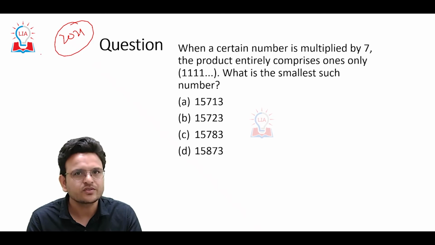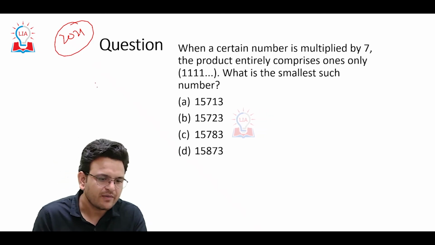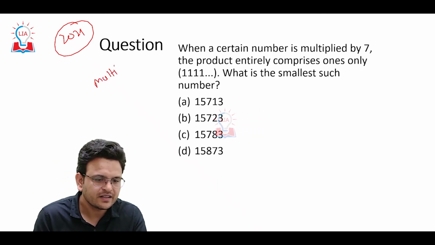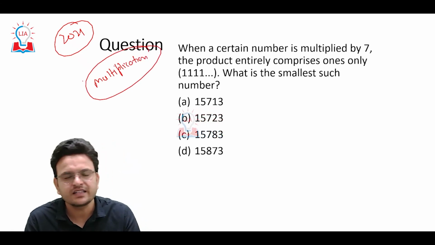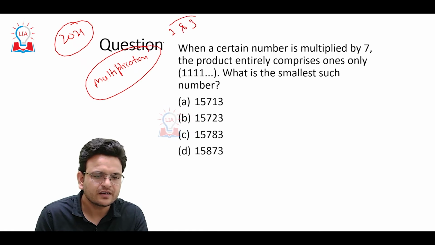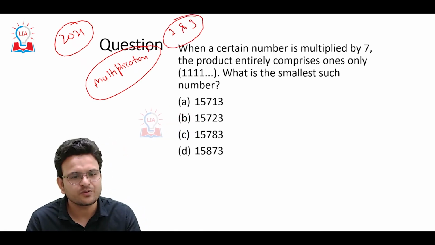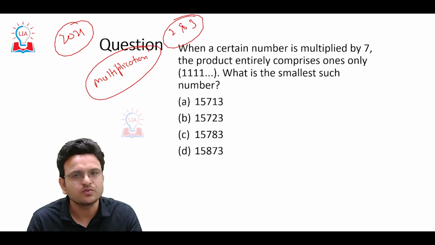These questions only require a knowledge of multiplication, and multiplication we learn in second or third class. Even in nursery classes, we know how to multiply.